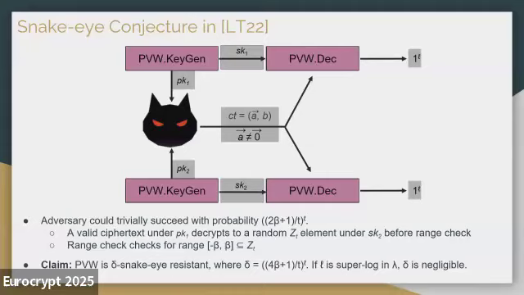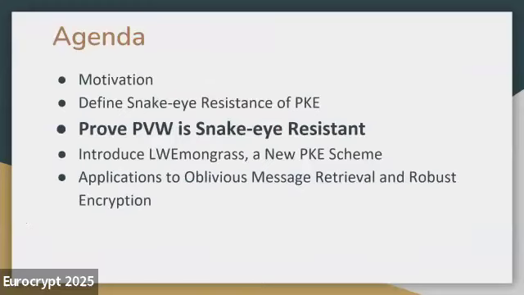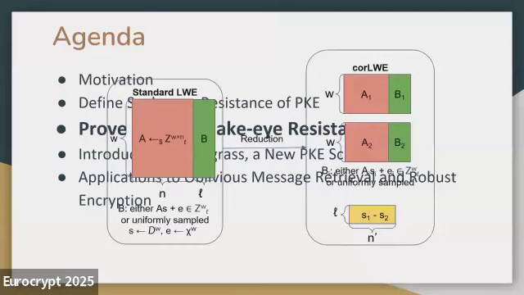In this work, we formally prove that PVW is delta snake eye resistant, where delta is essentially 4 beta plus 1 over T to the power of L. And we can see that if L is superlogarithmic in our security parameter lambda, we will have delta to be negligible. Here we go. Now we will prove that PVW is snake eye resistant, which is also one of our major contributions. And this should be the next slide, actually.